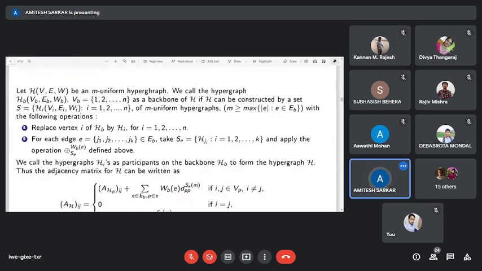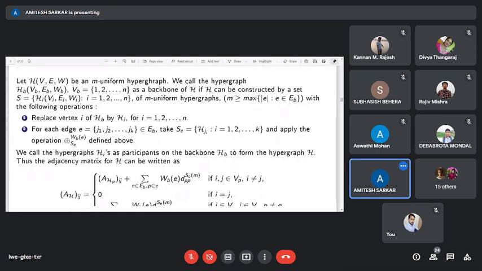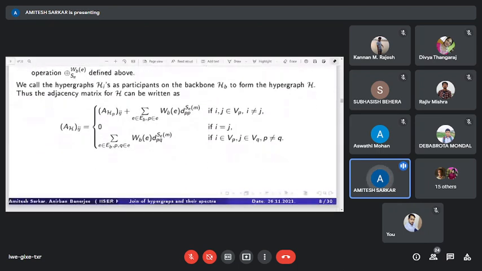take Se equal to the corresponding hypergraphs, that is, Hj1 for the vertex j1 and Hj2 for the vertex j2. That is, for each e we consider the set of hypergraphs Se and apply the join operation for every Se. We call the hypergraphs Hi participants on the backbone HB to form the hypergraph H.